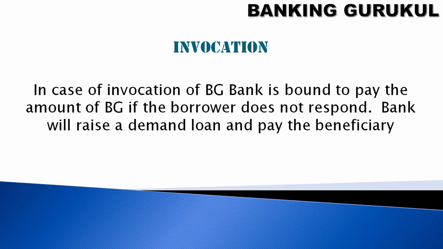Invocation. In case of invocation of a bank guarantee, the bank is bound to pay the amount of the BG if the borrower does not respond. The bank will raise a demand loan and pay the beneficiary. So on invocation, the beneficiary will request the bank to pay the amount. If the customer has not responded, immediately the bank will create a demand loan and payment will be given to the beneficiary. Later this amount will be collected from the customer.